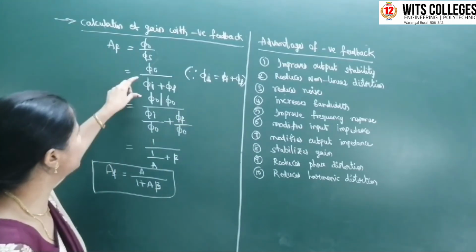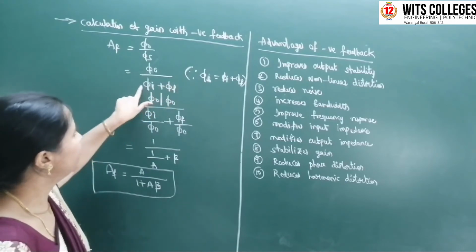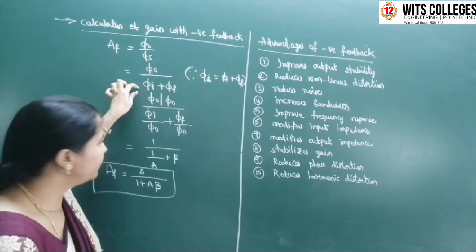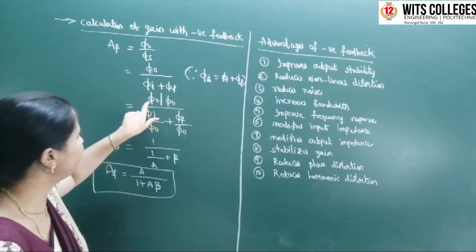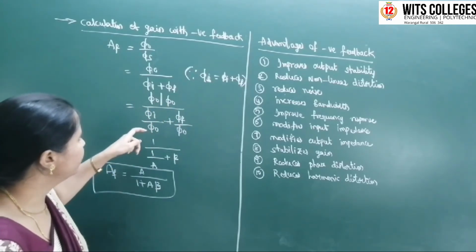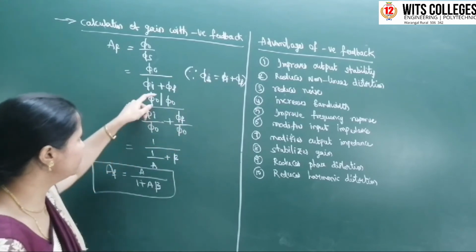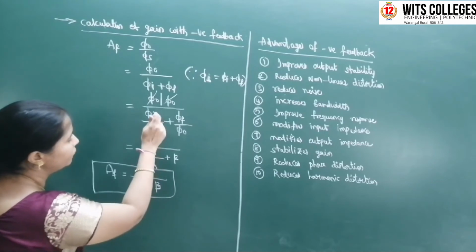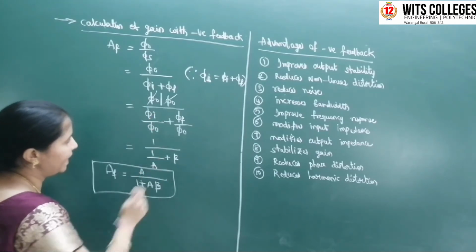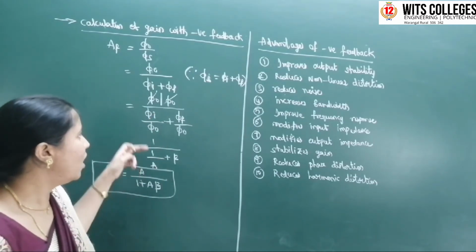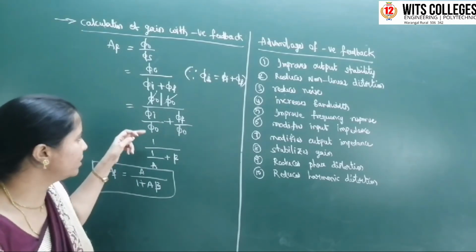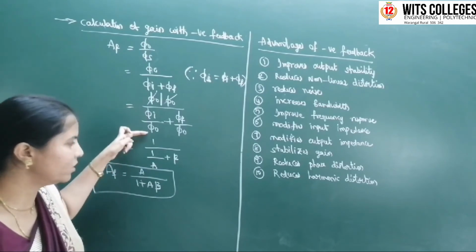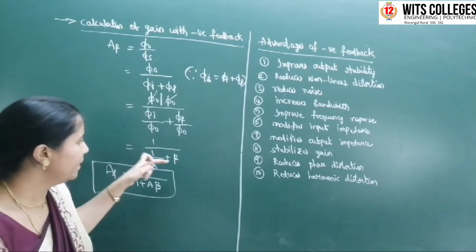Okay na? If you substitute phi s equal to phi I plus phi f, in numerator and denominator I am dividing with phi naught. Phi naught by phi naught, phi I by phi naught plus phi f by phi naught. So this is going to get cancelled. Gain is nothing but output voltage to the input voltage, so phi naught to phi I is nothing but A. Phi I by phi naught is therefore indicated by 1 by A plus beta.